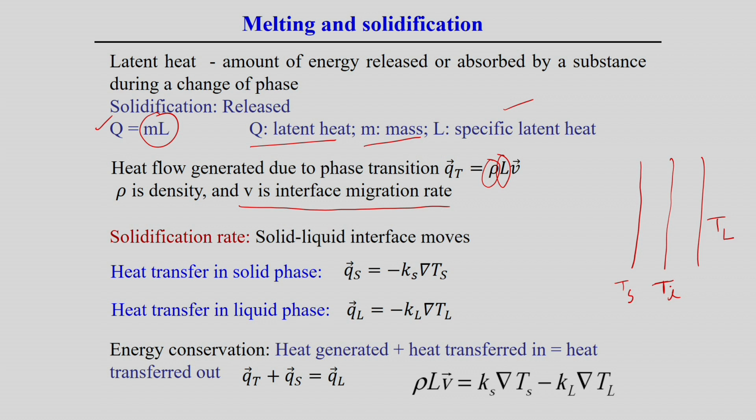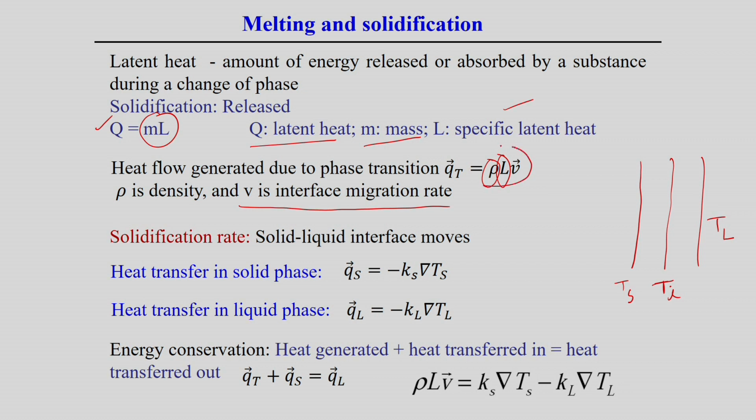So, during solidification there is a formation of the solidification front, which is the boundary between the liquid and the solid phase, and the velocity at which this front moves is V. Here we can estimate the heat flow during this phase transition as rho L into V. L is the latent heat, because during solidification the latent heat is released, and when the latent heat is released, the front moves. Therefore, the solidification rate means the velocity at which the solid-liquid interface moves. Suppose it is a velocity vector v.